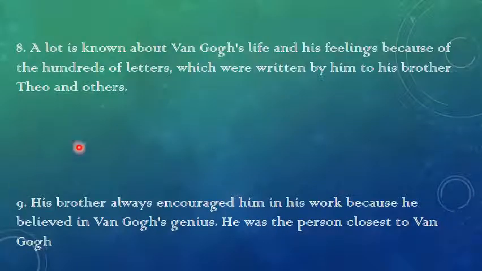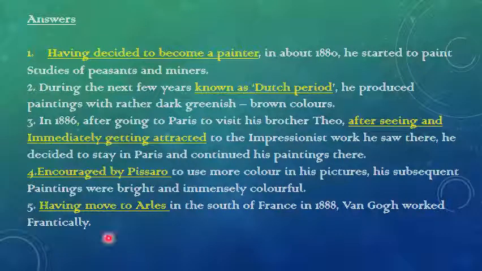A lot is known about Van Gogh's life and his feelings because of the hundreds of letters which were written by him to his brother Theo and others. His brother always encouraged him in his work because he believed in Van Gogh's genius. He was the person closest to Van Gogh. So children, let's have the answer.